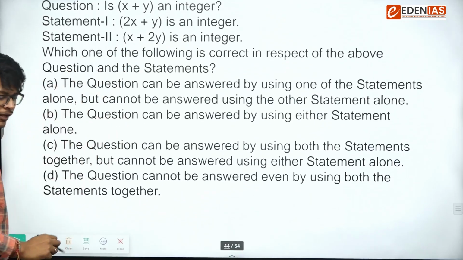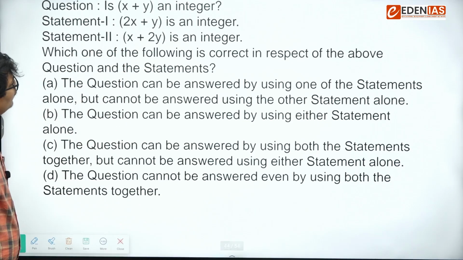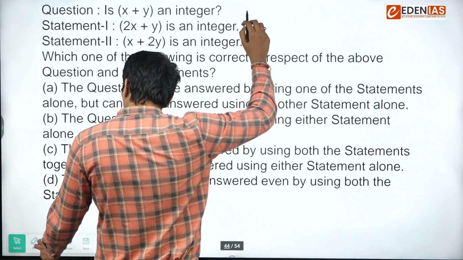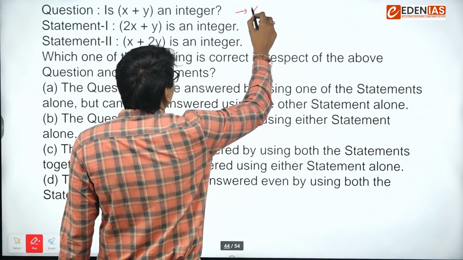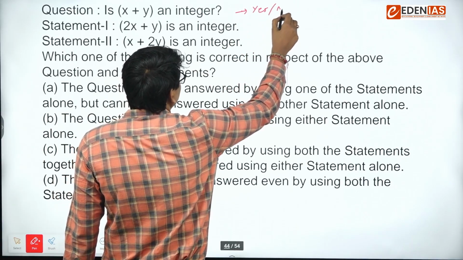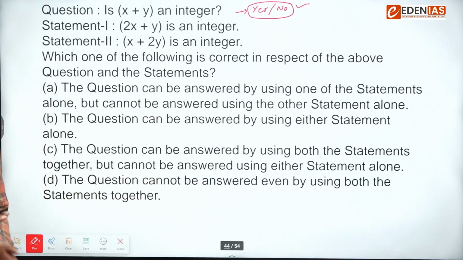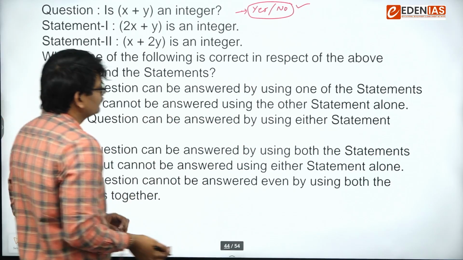Is x plus y an integer? Okay, so it's an interrogative question. Interrogative question means if we are getting the answer as yes or no, both are valid, but we should get a unique answer. Okay. Statement 1 says 2x plus y is an integer.